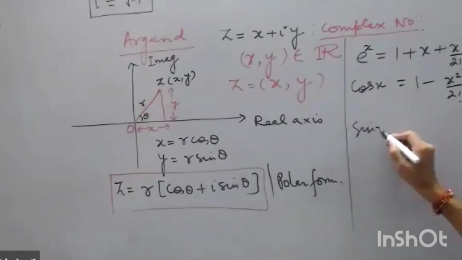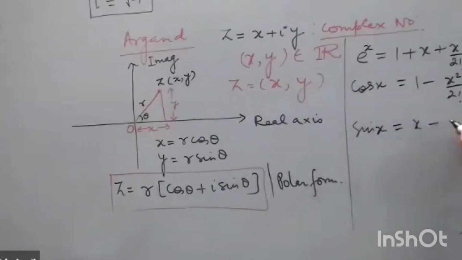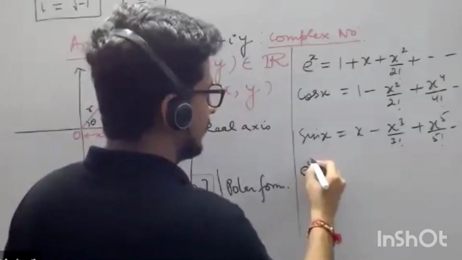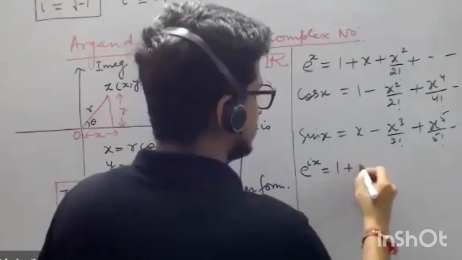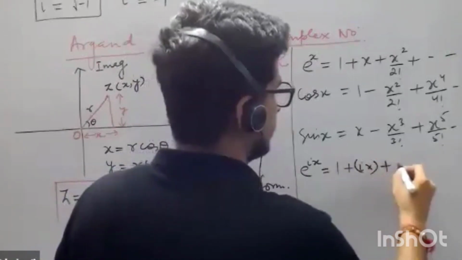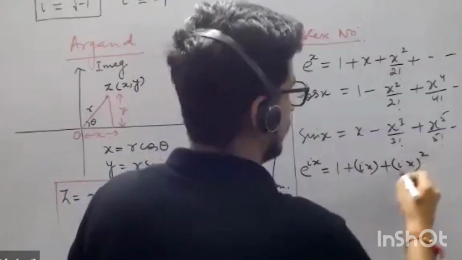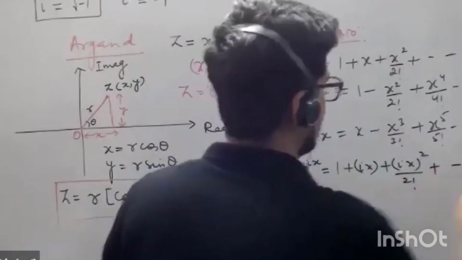What is sine of x? It is x minus x cube by 3 factorial plus x to the power 5 by 5 factorial minus and so on. Now what is e to the power iota x? See from here, it will become 1 plus iota x, whole square by 2 factorial, plus and so on.